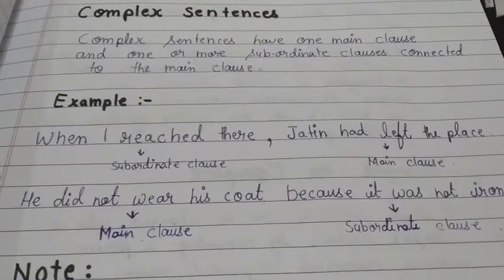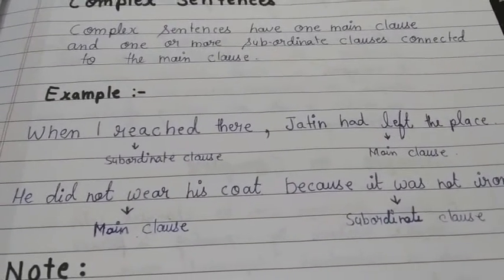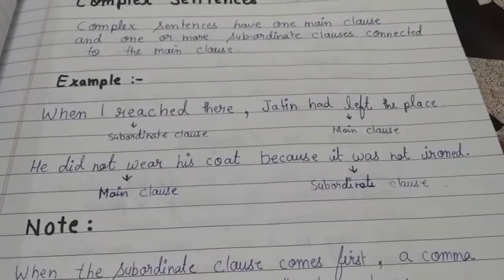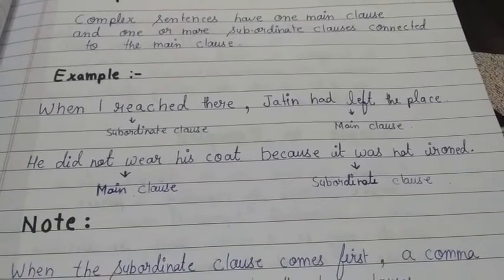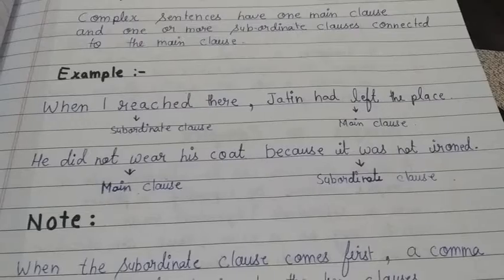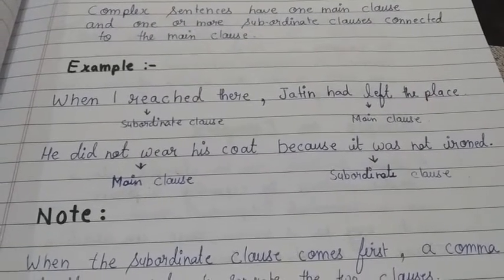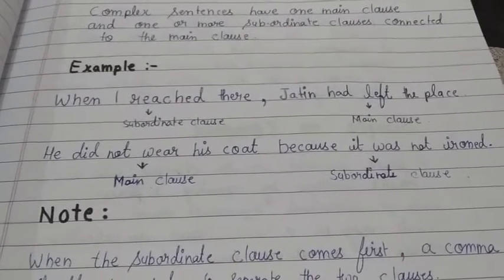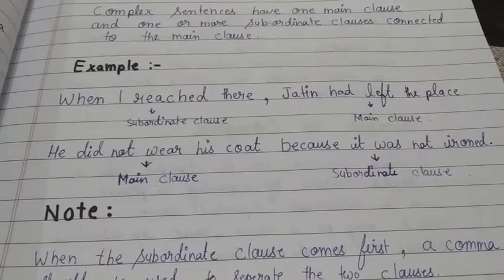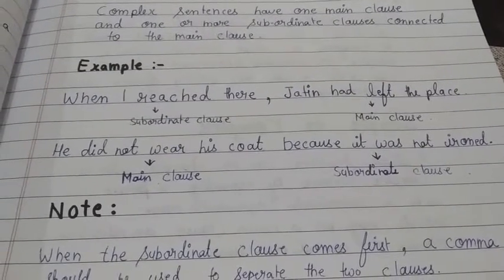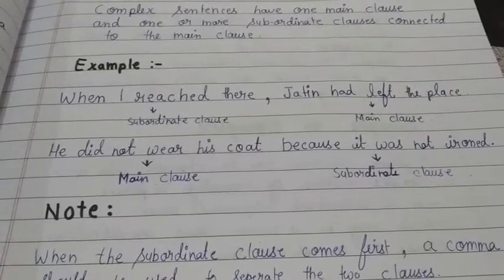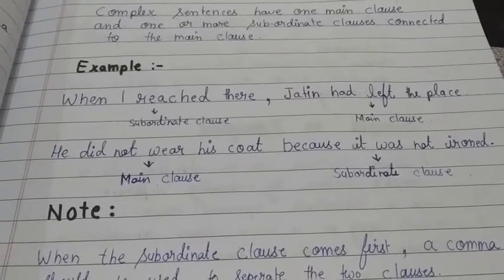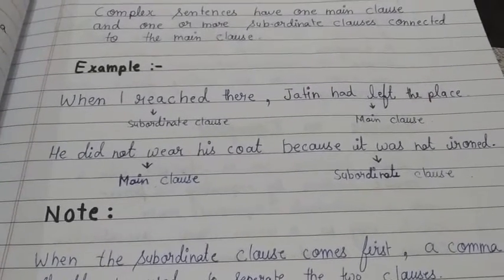Okay students, now come to the second example. He did not wear his coat because it was not ironed. Okay, so he did not wear his coat. He did not wear his coat is what? It is a main clause. Because if you read this sentence, he did not wear his coat, you can see that this sentence is complete and it can stand alone on its own. And it is providing us complete meaningful information also. So that is why it will be termed as a main clause.